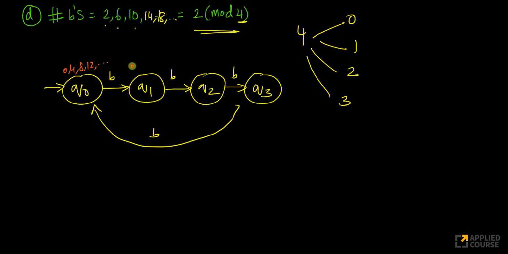Here this will be 1, 5, 9, 13, so on and so forth. Here it will be 2, 6, 10, 14, so on and so forth. So this has to be my final state. What about this? 3, 7, 11, 15, right? So this is 3. Yes, 15. So on and so forth.